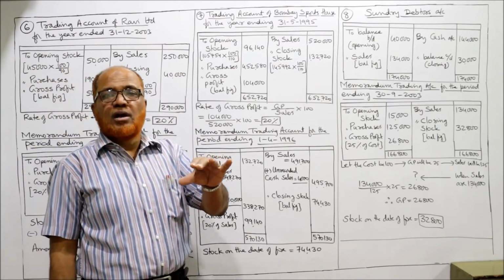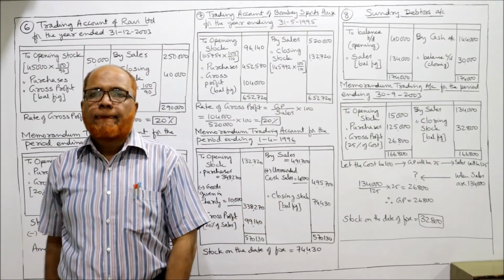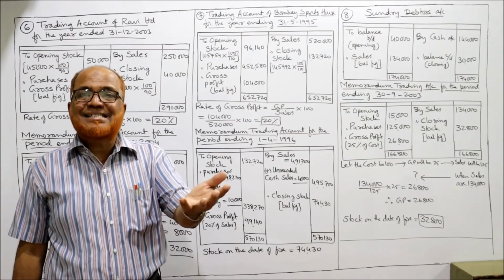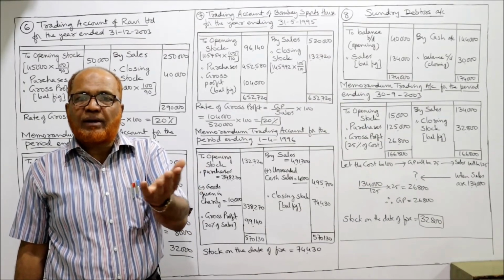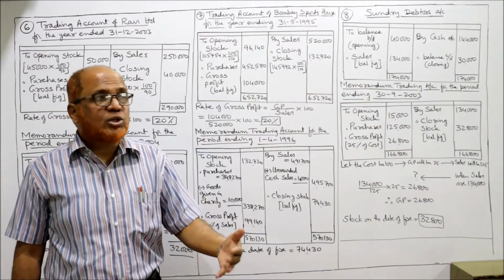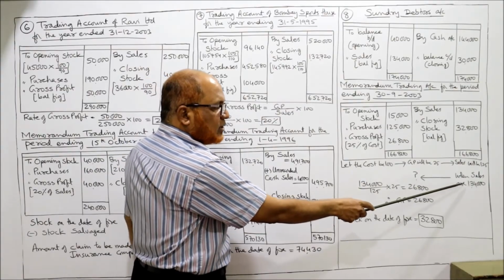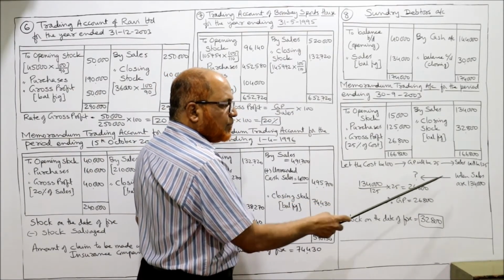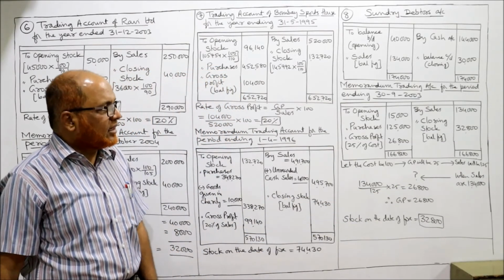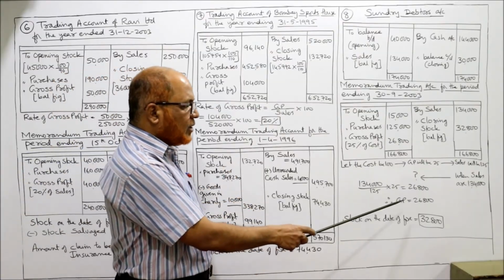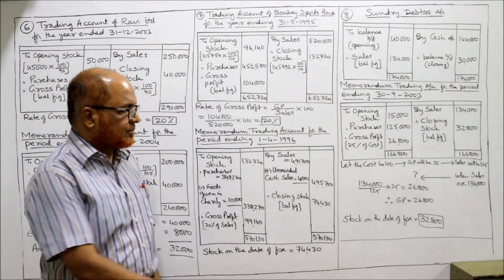An equation we got. अगर 100 rupees cost है तो 25 रुपए GP हो जाएगा because 25% है. तो cost and GP add up, you'll get the selling price. Selling price 125. अगर sales 125 है तो 125 में 25 rupees gross profit है. जबकि हमारा actual sales कितना है? How much is the actual sales? 1,34,000. So for 1,34,000 sales, how much would be the gross profit? So 1,34,000 divided by 125 into 25, 26,800. So 26,800 is the gross profit.